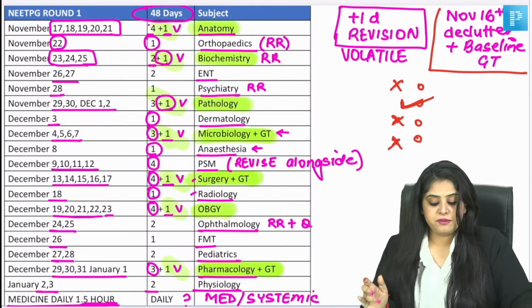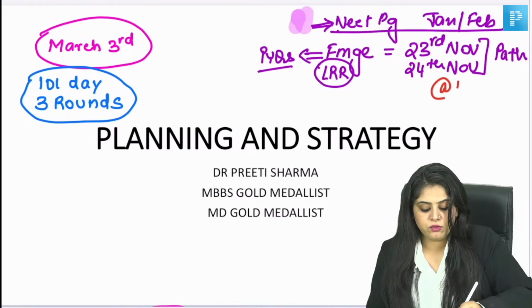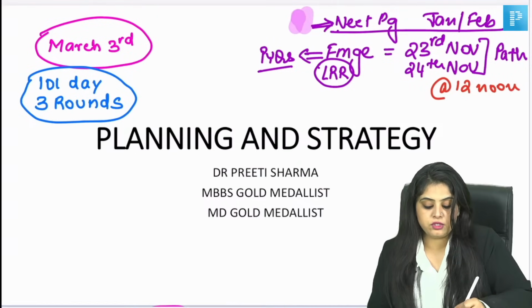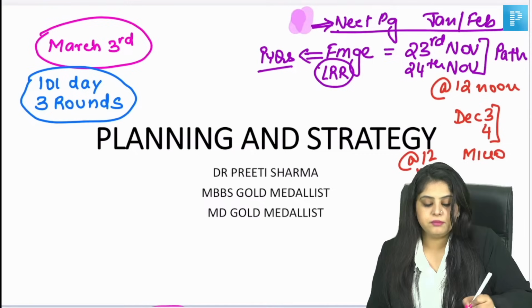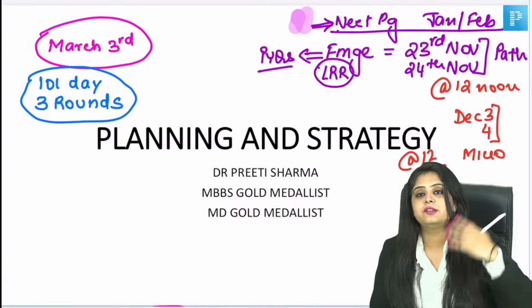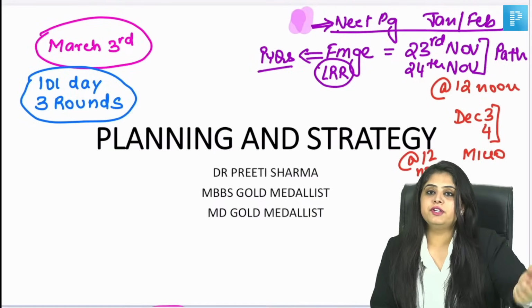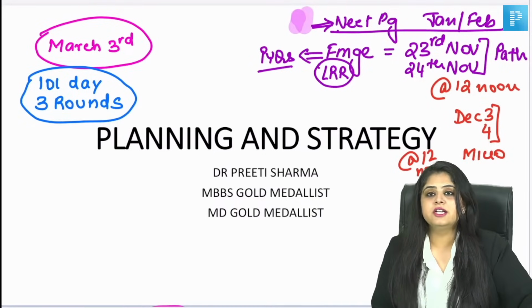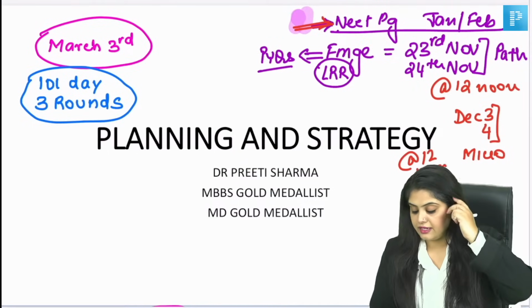Okay, LRR for FMG, yeah, that is going to happen. I think I've told you guys the date, 23rd and 24th of November at 12 o'clock is going to be the FMG LRR for pathology, and December 3rd and 4th is going to be the microbiology LRR for FMG students. So like I said, passive learning के लिए best है for NEET PG students. ये बस ऐसे ही सुन लेना like a story, or if you feel that ma'am I wasn't studying so I just switched on your video के चलो सुन लेते हैं what others are doing in the world. So that is the very chilled out approach you come with in your mind for FMG LRRs, because your extensive LRRs will happen in the month of Jan and Feb.